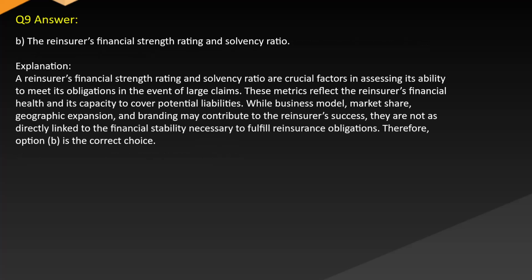Answer: B. The reinsurer's financial strength, rating, and solvency ratio. Explanation: Reinsurer's financial strength, rating, and solvency ratio are crucial factors in assessing its ability to meet its obligations in the event of large claims. These metrics reflect the reinsurer's financial health and its capacity to cover potential liabilities. While business model, market share, geographic expansion, and branding may contribute to the reinsurers, they are not as directly linked to the financial stability necessary to fulfill reinsurance obligations. Therefore, option B is the correct choice.